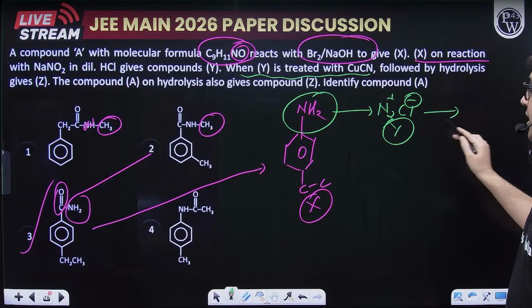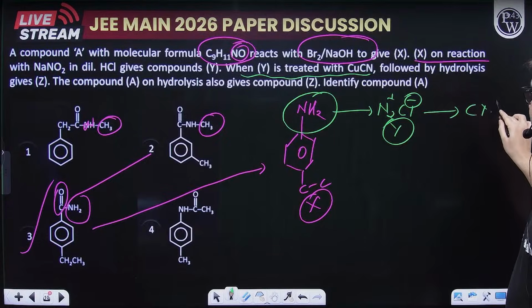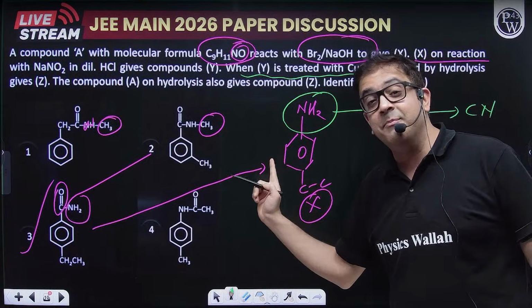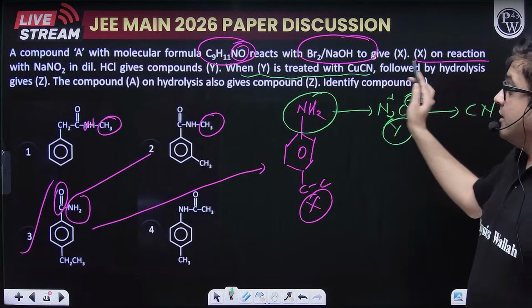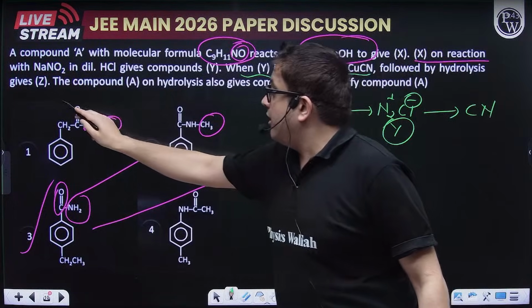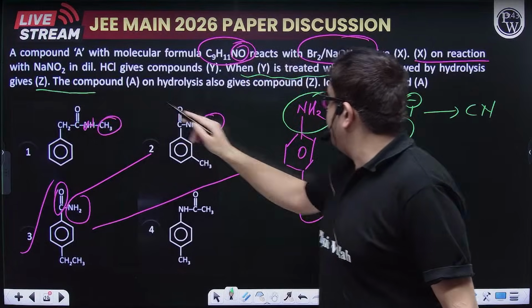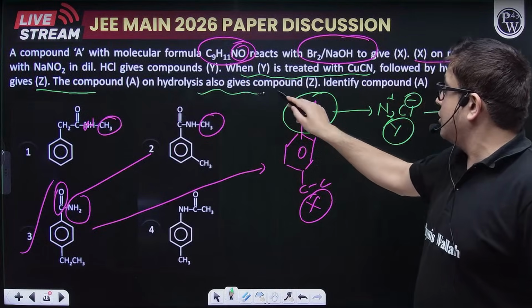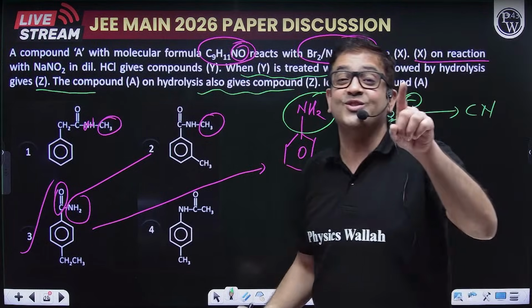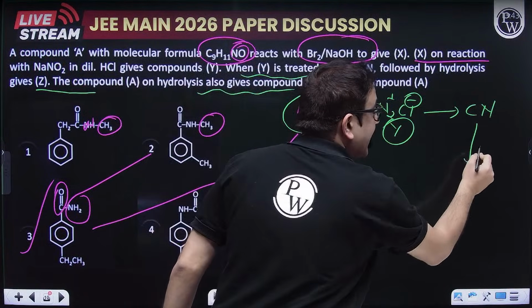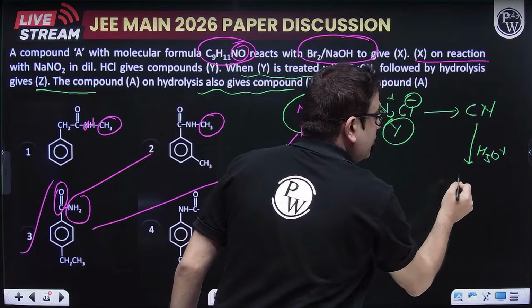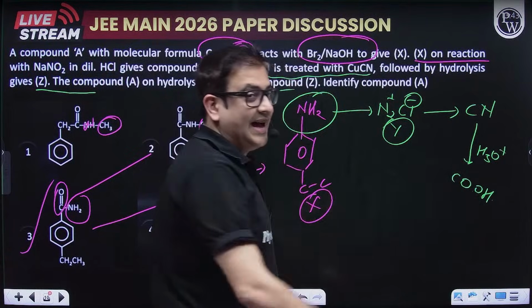So with CuCN, this nitrogen will be replaced by CN. So this benzene will become benzonitrile. And this Z on hydrolysis also gives a compound, followed by hydrolysis. So for nitrile, if you hydrolyze a nitrile, it is going to become a carboxylic acid.